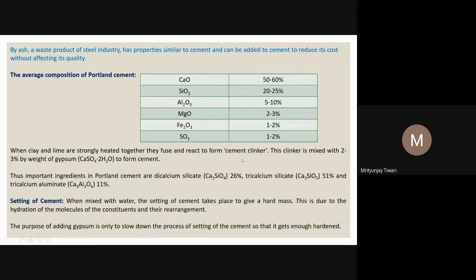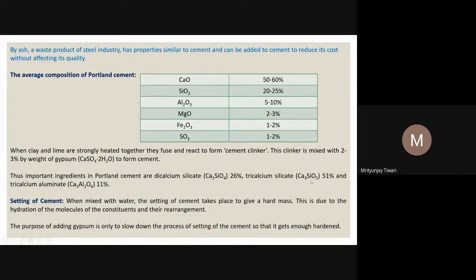So how is cement clinker formed? CaO and clay are mixed to form cement clinker, and the cement clinker is mixed with 2 to 3% by weight of gypsum, CaSO4·2H2O, to form cement. Thus, the important ingredients of Portland cement are calcium silicates. Usually what we see is the formation of tricalcium silicate, 26%, and dicalcium silicate. Calcium silicate is CaSiO3 that we have seen earlier. This dicalcium silicate, Ca2SiO4, and tricalcium silicate, Ca3SiO5.